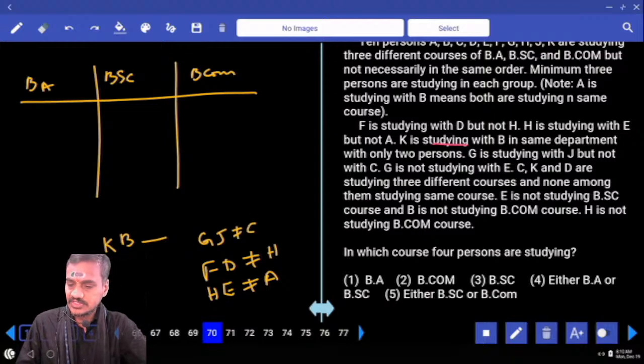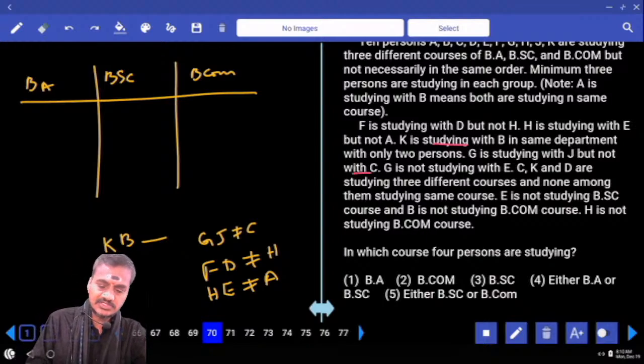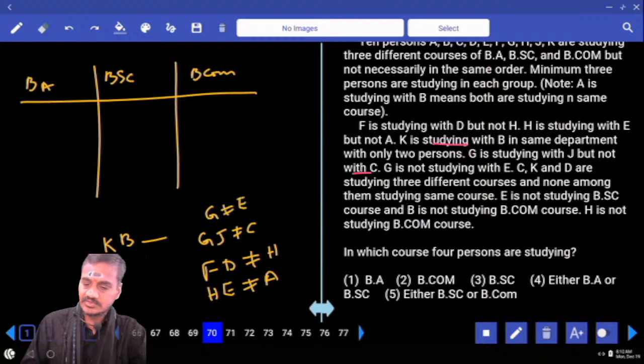And G is studying with C. G is not studying with E. G is studying with A but not with C. G is not studying with E as well. G and E are not studying in the same class. And C, K and D are studying in 3 different courses, and none among them study in the same course.